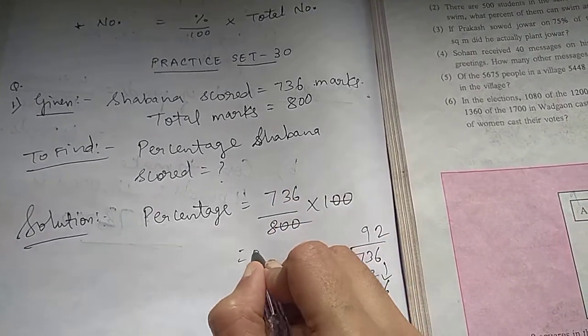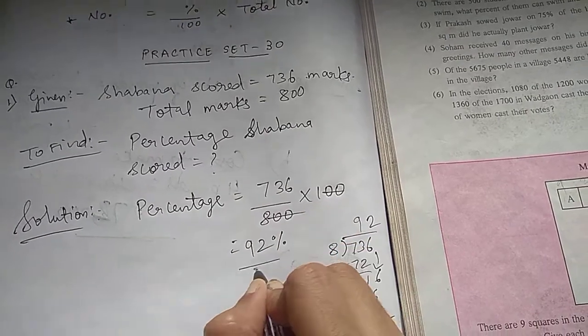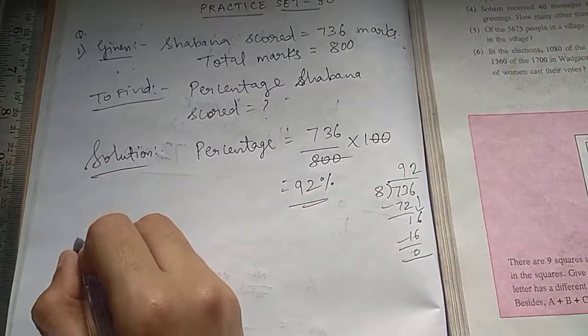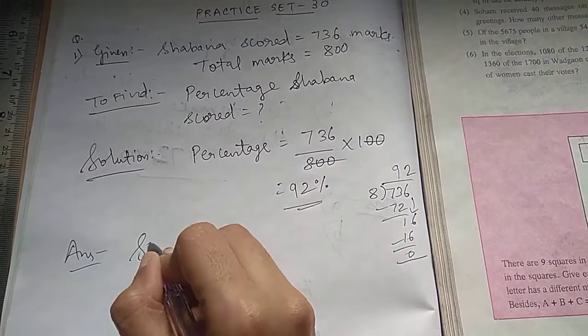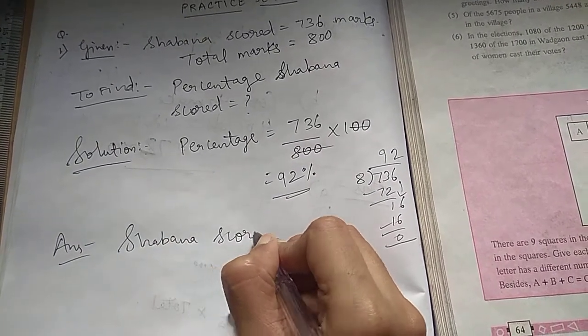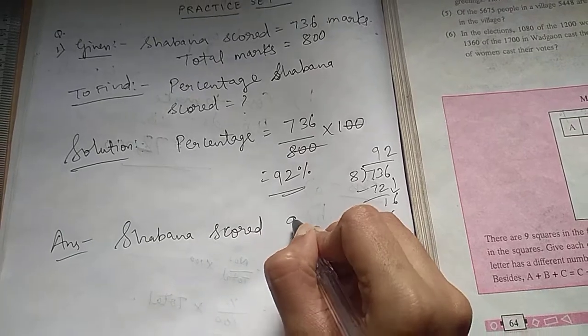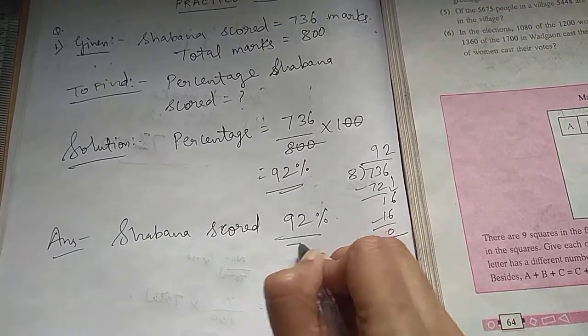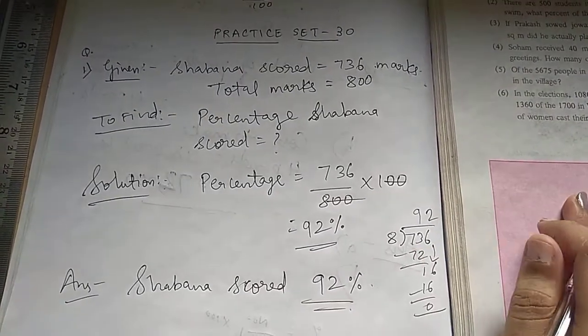So it's 92%. So the answer statement will be: Shabana scored 92%. So this is sum number 1.